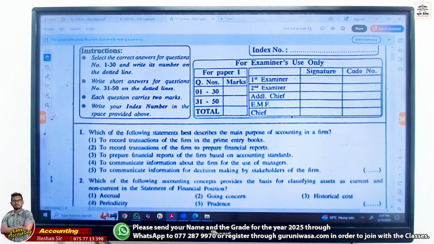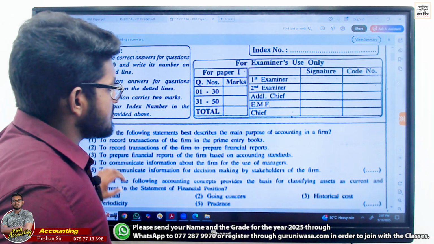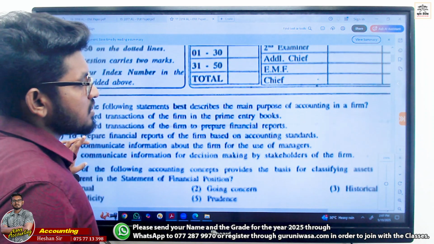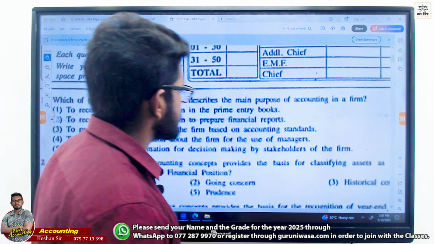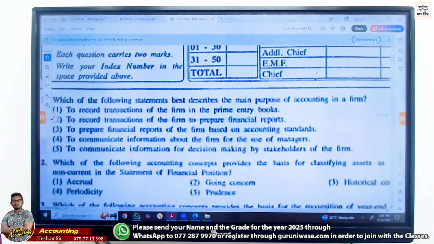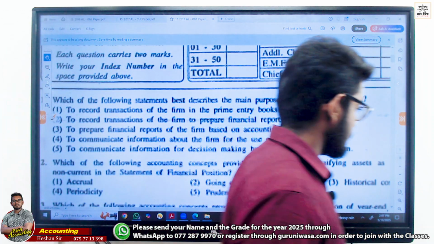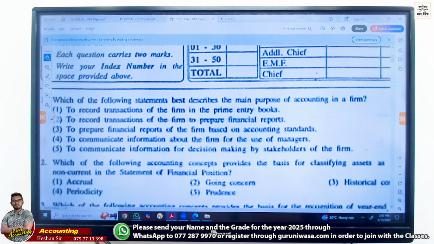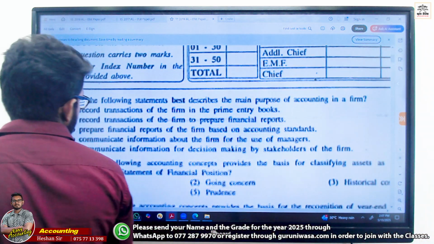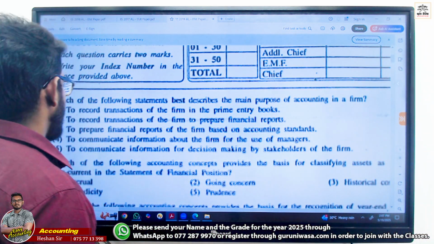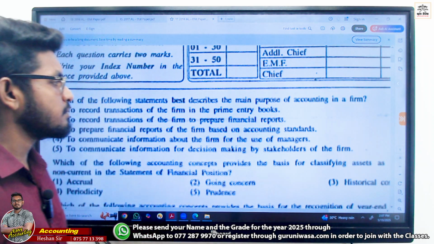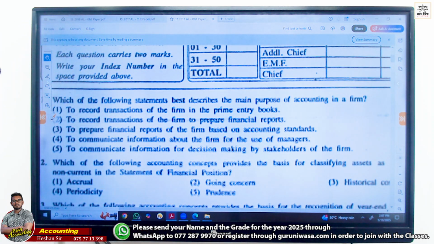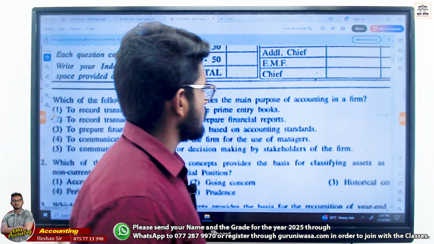Which of the following statements best describes the main purpose of accounting in a firm? To record transactions of a firm in primary books, to prepare financial reports of a firm based on the accounting standards, to communicate information about the firm for the use of managers, or to communicate information for decision making by stakeholders of the firm.